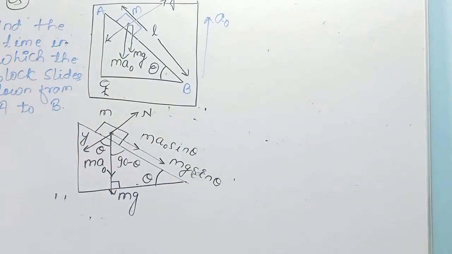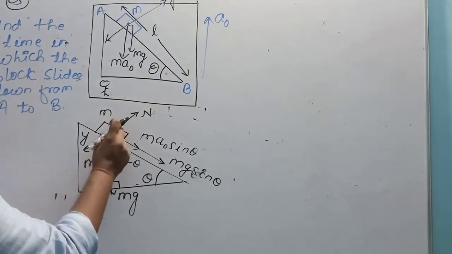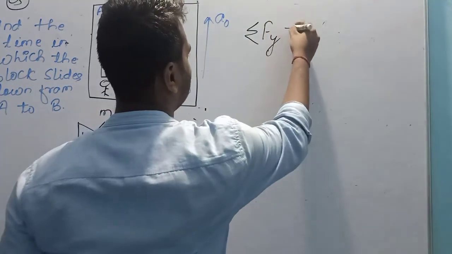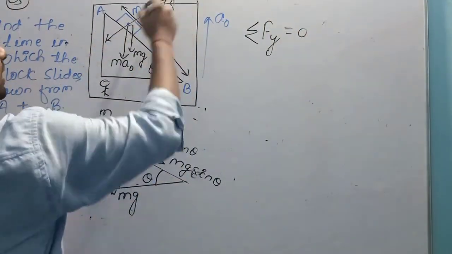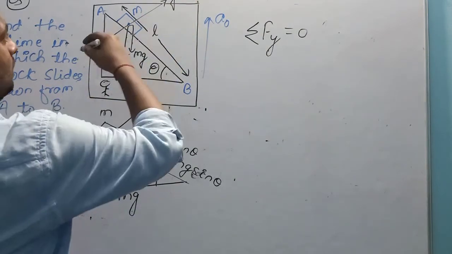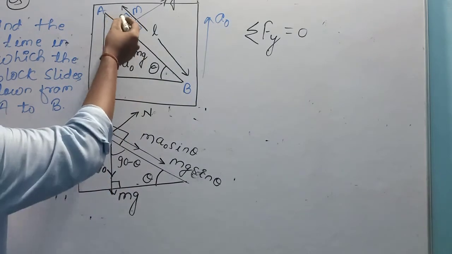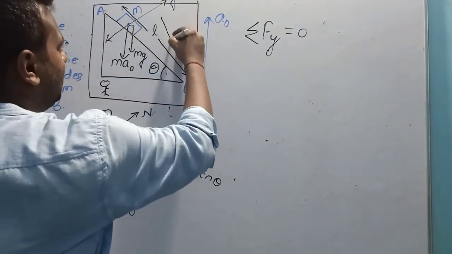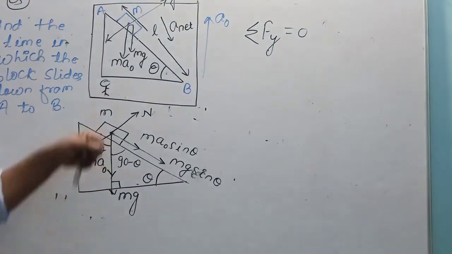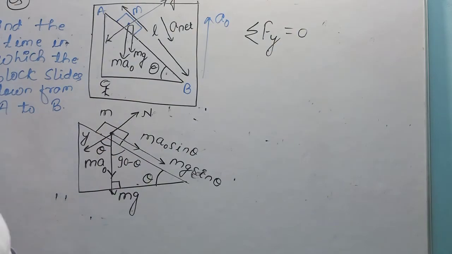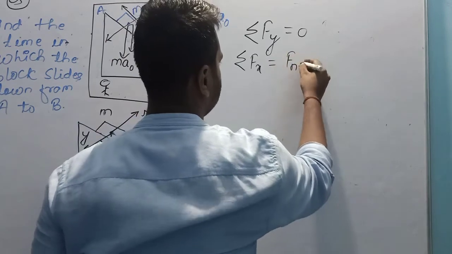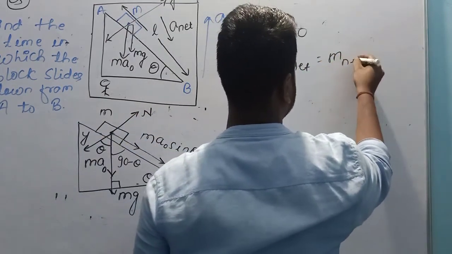mg sin theta. I am not taking its y component because the summation of total force acting along the y-axis is 0, because this block is not moving in the y direction. If it has to slide down with some net acceleration, then the summation of total force acting on the x-axis is equal to the net force, equal to mass into net acceleration.